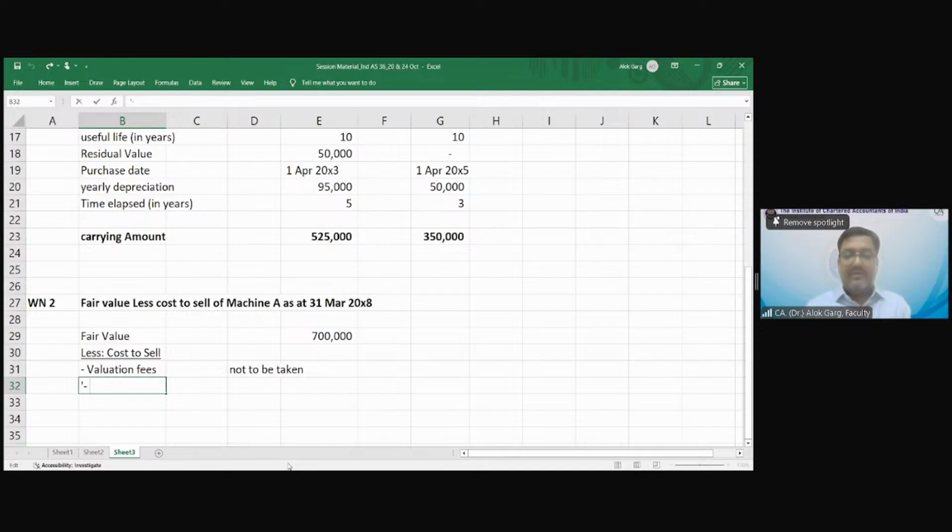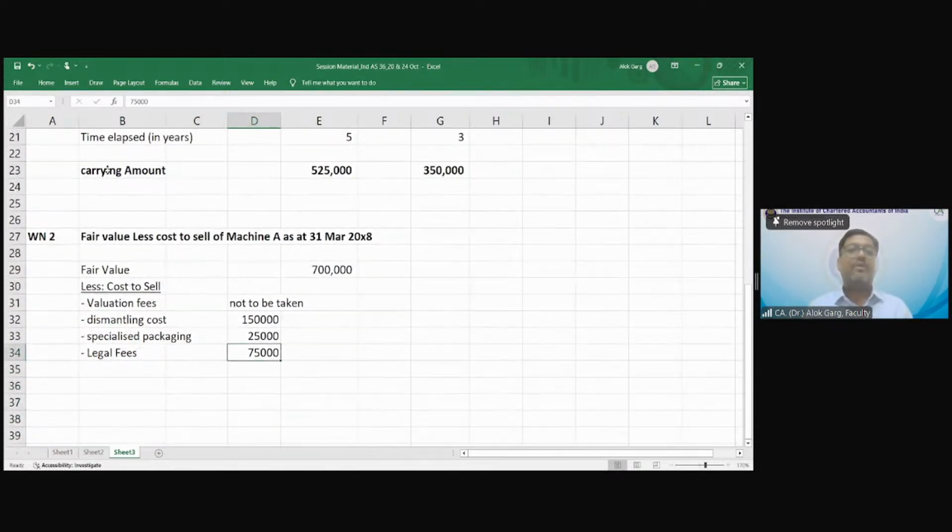Dismantling cost of 1,50,000. Specialized packaging of 25,000. And then legal fees, right? Legal fee is also there, na? Yes, sir. How much? 75,000.